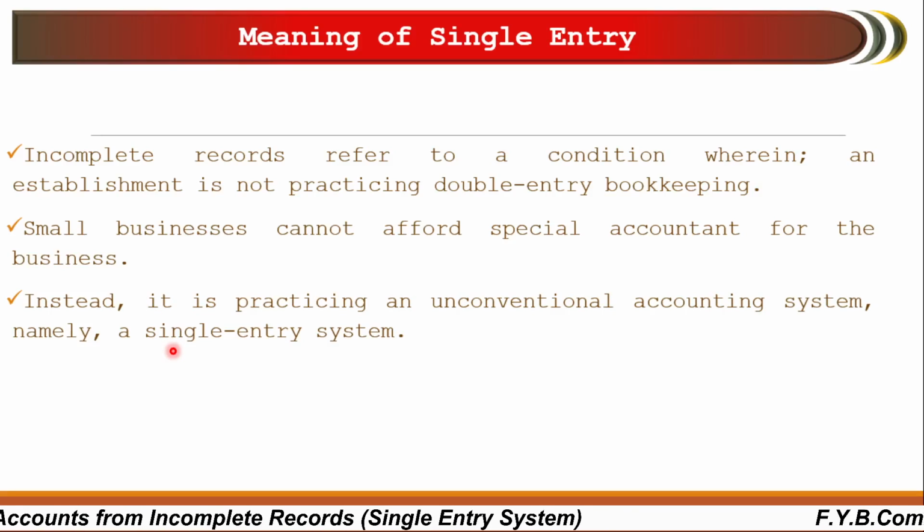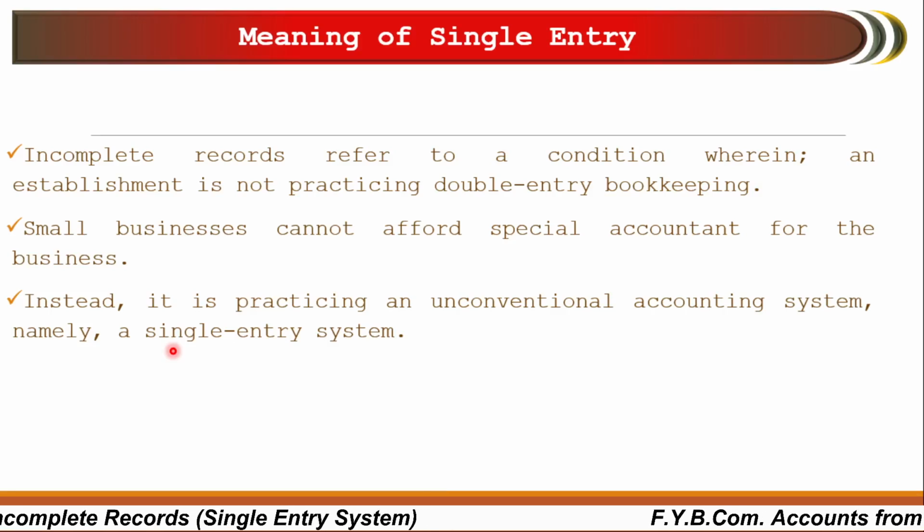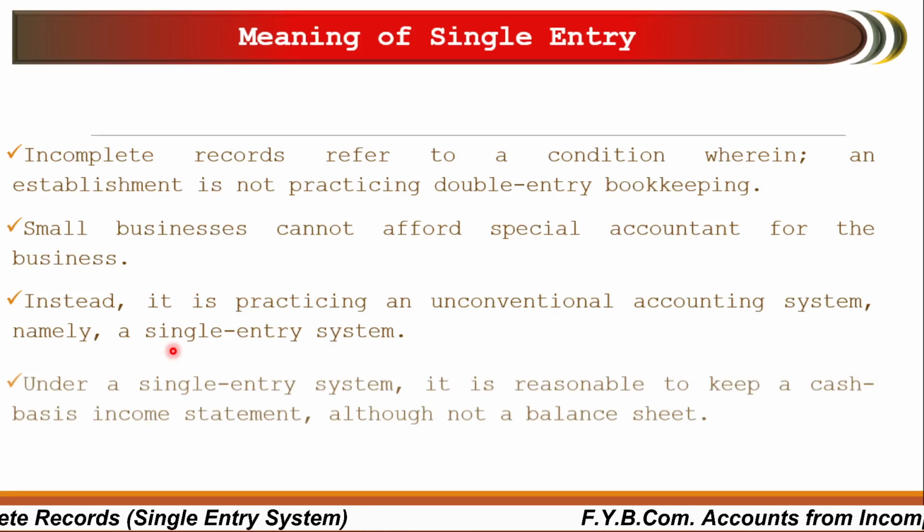Instead it is practicing an unconventional accounting system, namely a single entry system. The majority of businessmen maintain their records as per the single entry system, and later on, at the end of the year, they contact a particular tax consultant or accountant who may help them to convert their single entry records into a double entry system.